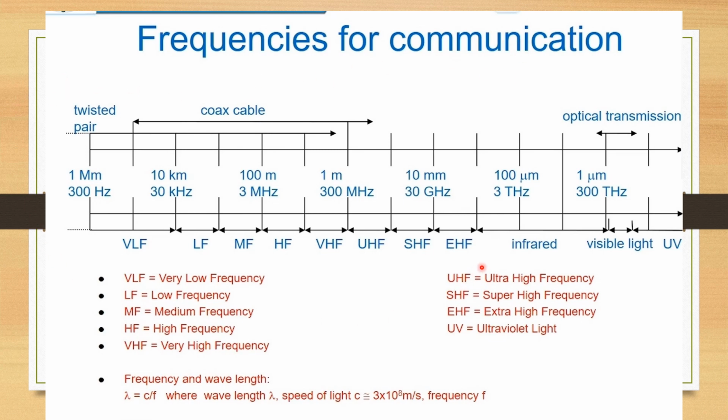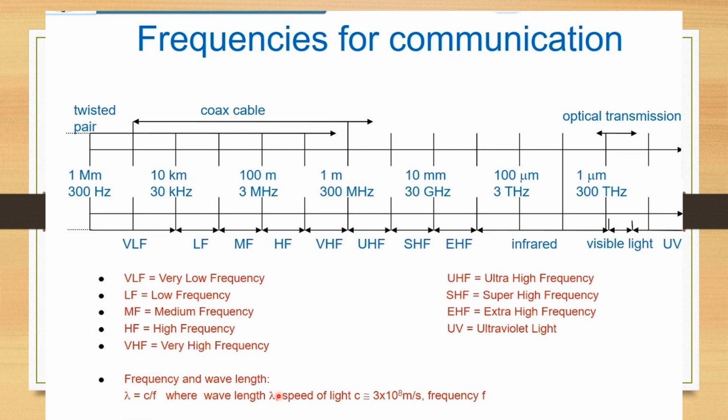The diagram below shows the electromagnetic spectrum. This spectrum has a lot of frequencies from left to right, that is 300 Hz, 30 kHz, 3 MHz, 300 MHz, 30 GHz, 3 THz, 300 THz and beyond. The bands for these listings are given by very low frequency, medium frequency, high frequency, very high frequency, ultra high frequency, super high frequency, extra high frequency, infrared, visible light and ultraviolet light.